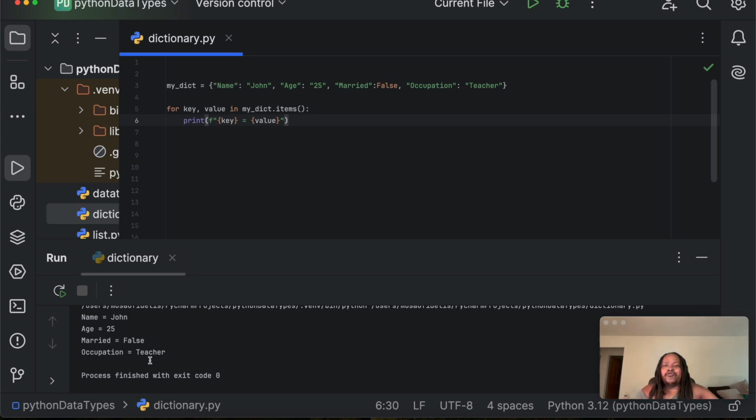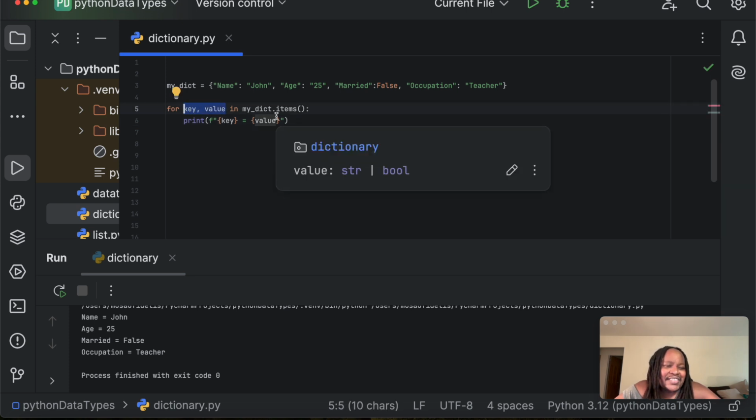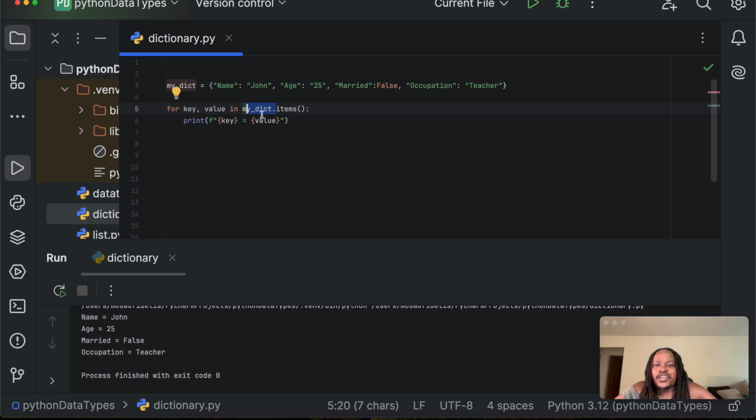And that's how you can loop through the items in a dictionary using key, value. Remember, these are just variable names. They don't have to be key and value. You can use any name you want, but you have to provide the name of your dictionary, dot items, like that, and then you can loop through the keys and the values in your dictionary and print them out. That's how we do it.